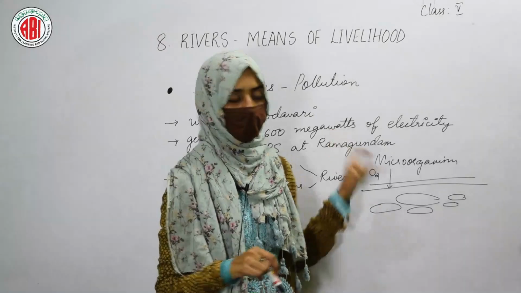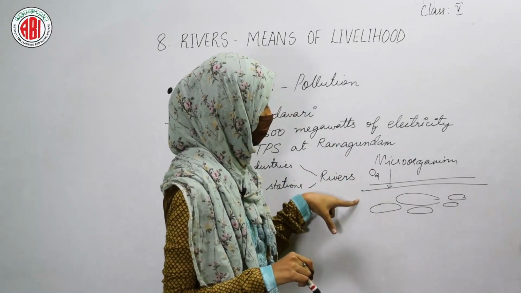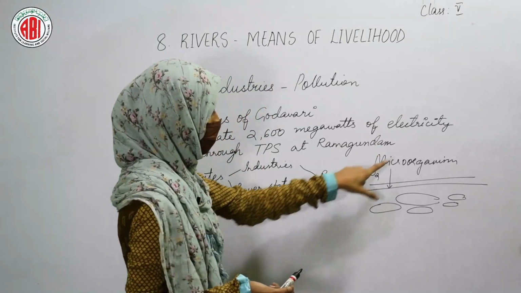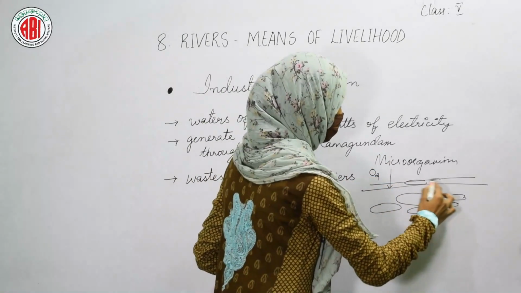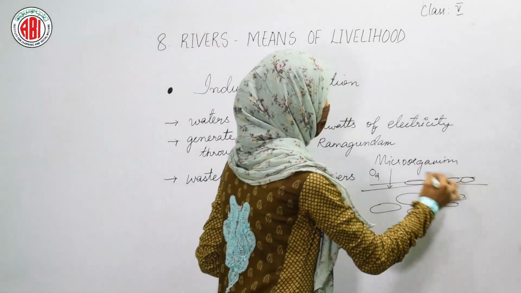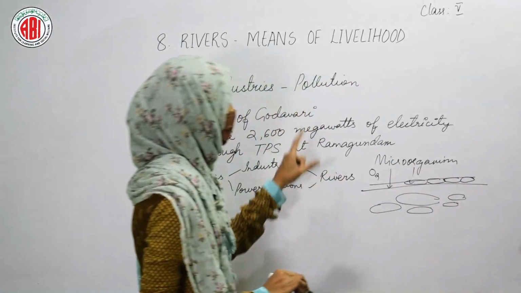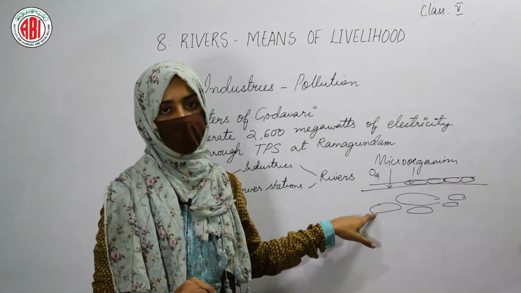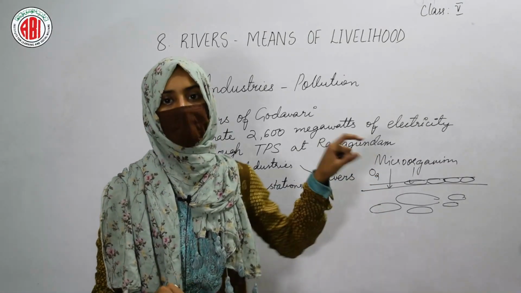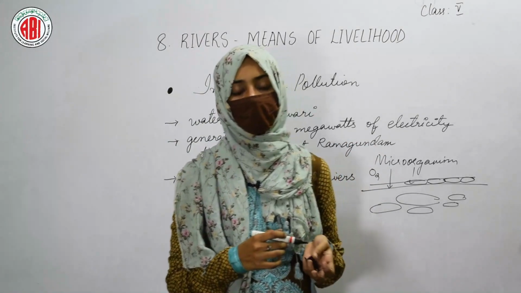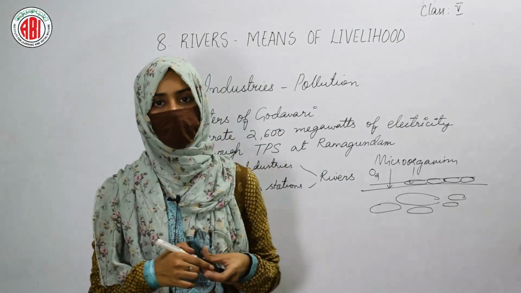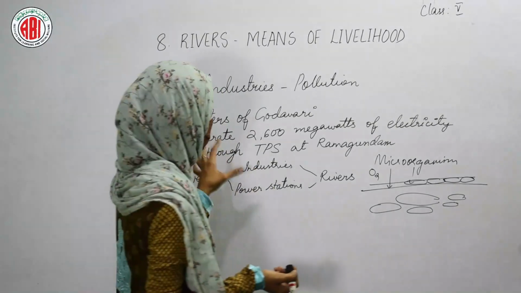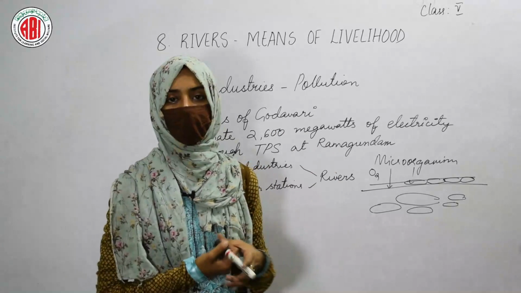This oxygen depletion occurs because of the growth of microorganisms over the surface of the water. As the microorganisms are growing, they are not allowing oxygen to enter the water, and the aquatic life present inside the water is not getting enough oxygen and is getting affected, and this leads to water pollution. These can be the main causes of water pollution.